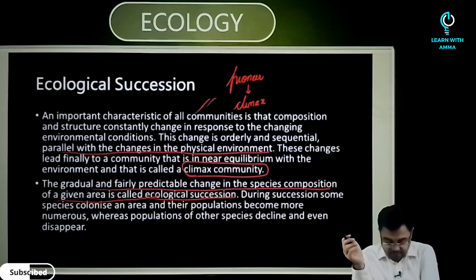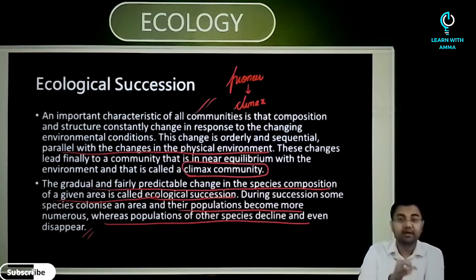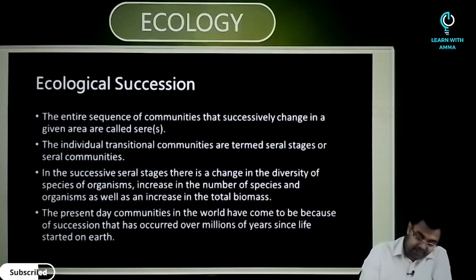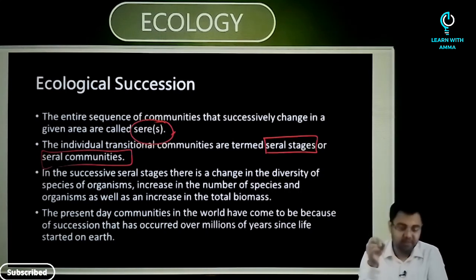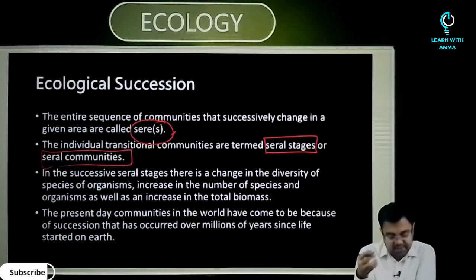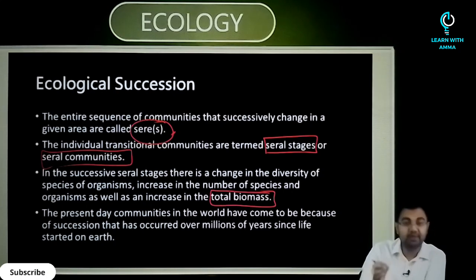During succession, some species colonize an area and their populations become more numerous, whereas populations of other species decline and even disappear. The entire sequence of communities that successively change in a given area are called seres. The individual transitional communities are termed seral stages or seral communities. In successive seral stages there is a change in the diversity of species, and an increase in the number of species and organisms, as well as the total biomass of that area.